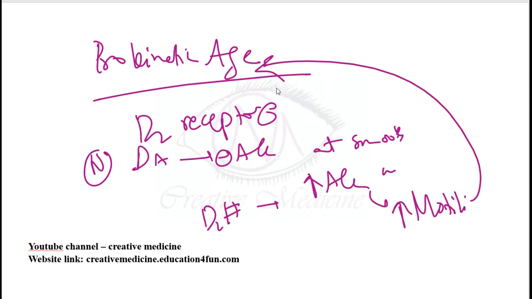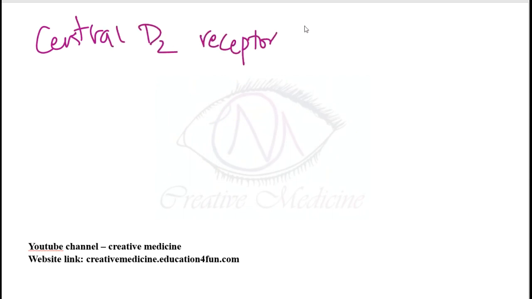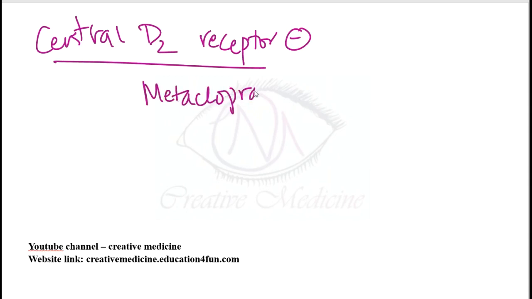Okay, so they can also result in side effects. What are these drugs? These are dopamine antagonists, actually central D2 receptor blockers. We have drugs called central D2 receptor inhibitors. These include metoclopramide and domperidone.